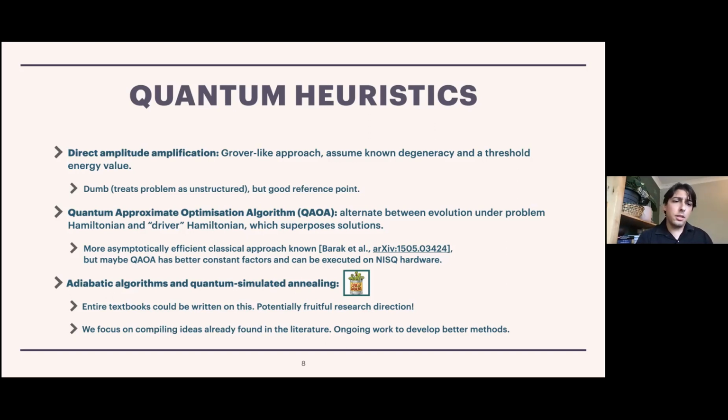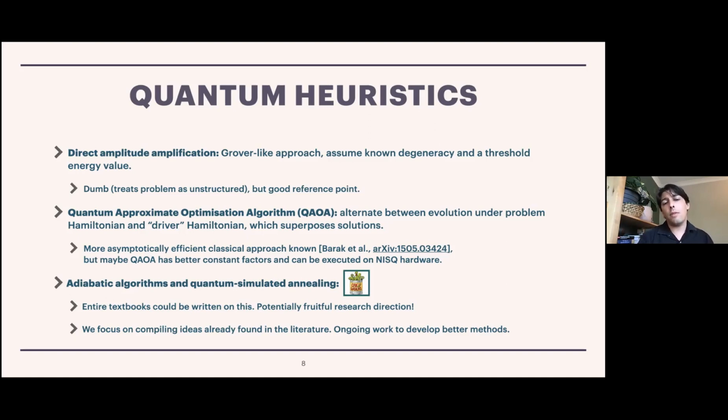Another common heuristic these days is the quantum approximate optimization algorithm. In the quantum approximate optimization algorithm, the idea is to alternate between evolution under the problem Hamiltonian, this is the diagonal Hamiltonian that one starts with when defining a combinatorial optimization problem, and some driver Hamiltonian, which is chosen specifically not to be diagonal.